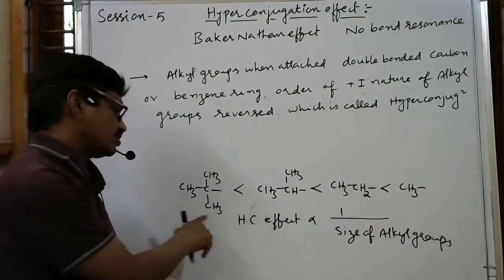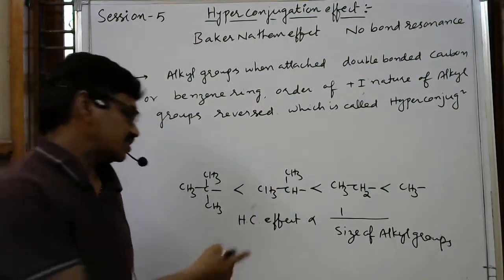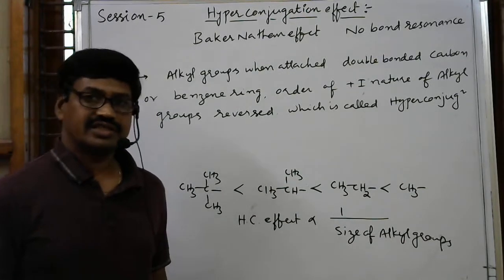This is the order. So whenever alkyl group size increases, hyperconjugation effect decreases.